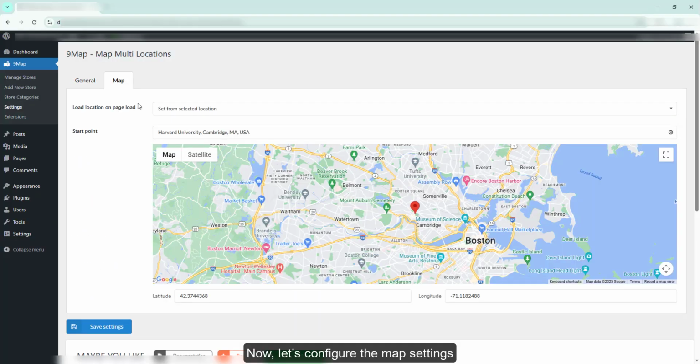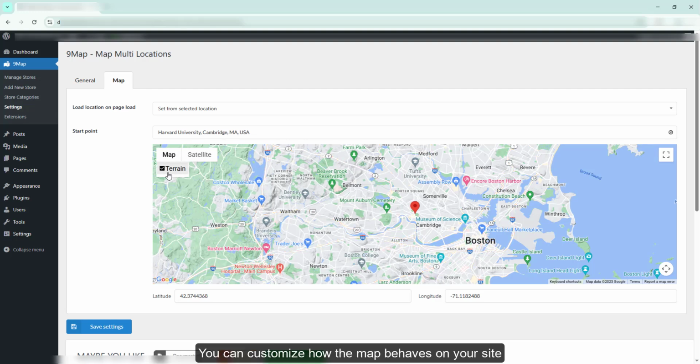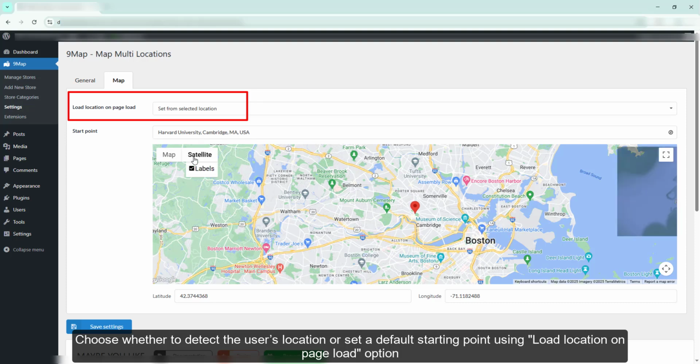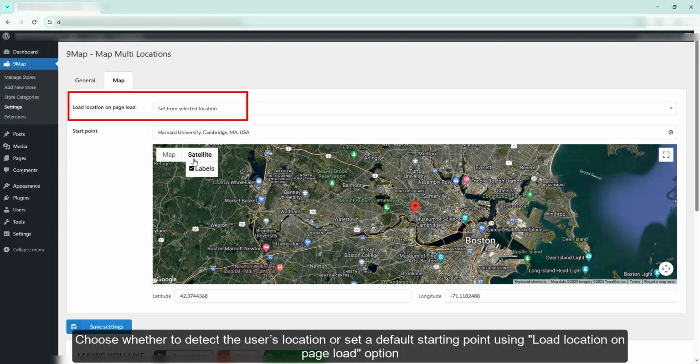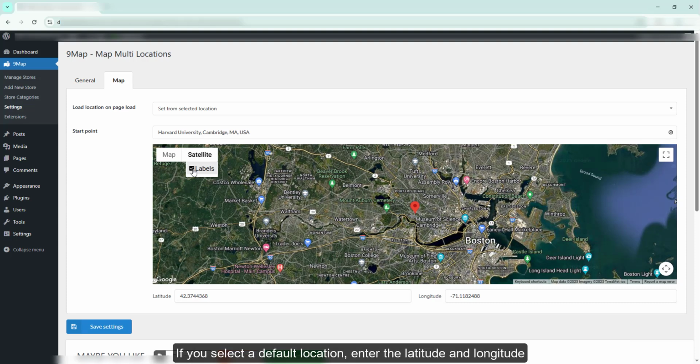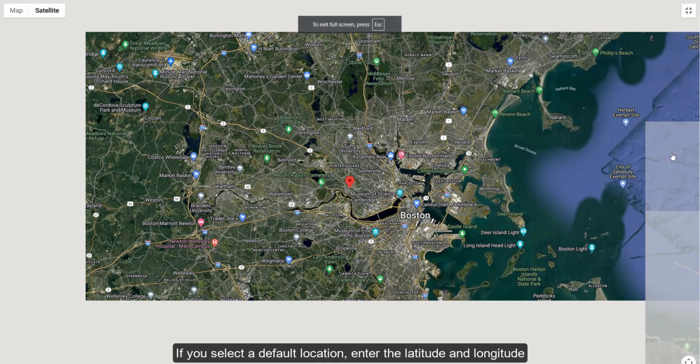Now, let's configure the map settings. In NiMap, Settings, Map, you can customize how the map behaves on your site. Choose whether to detect the user's location or set a default starting point using the Load Location on Page Load option. If you select a default location, enter the latitude and longitude.